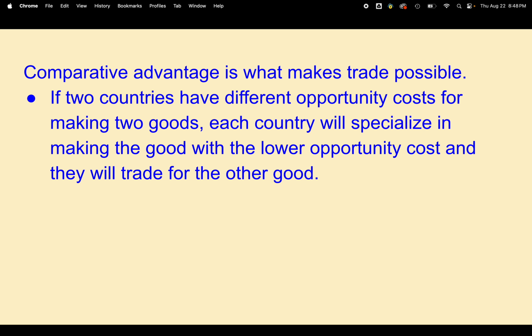But if you have a lower opportunity cost of one good, and another country has a lower opportunity cost of another good, you will specialize in making the good that you have the lower opportunity cost in. They will specialize in making the good they have the lower opportunity cost in, and then you will trade with each other. So specialization is what makes trade possible, and trade is what allows economies to grow.